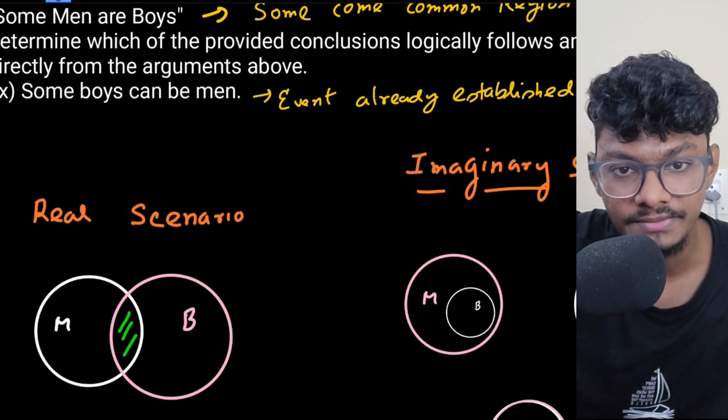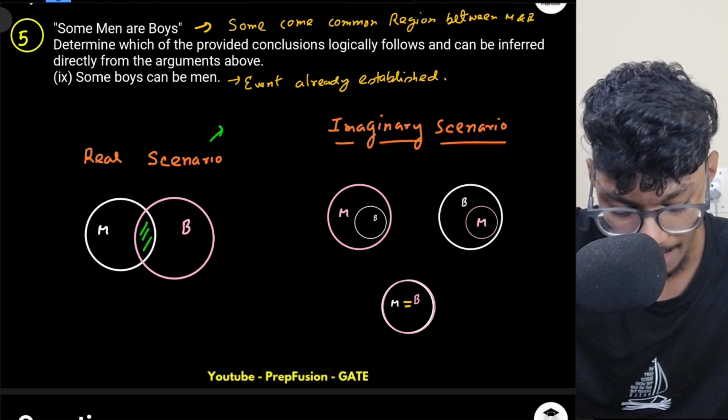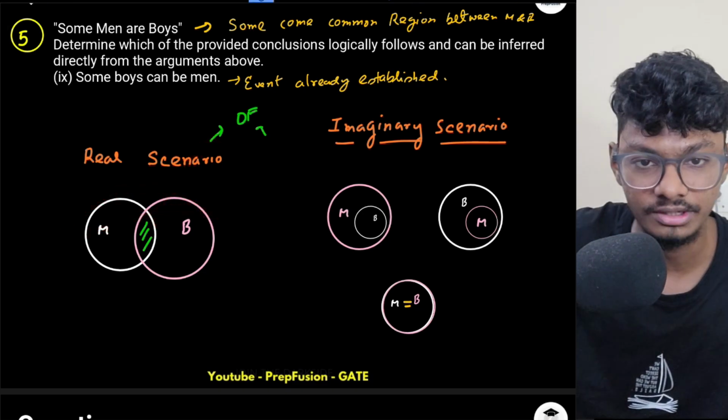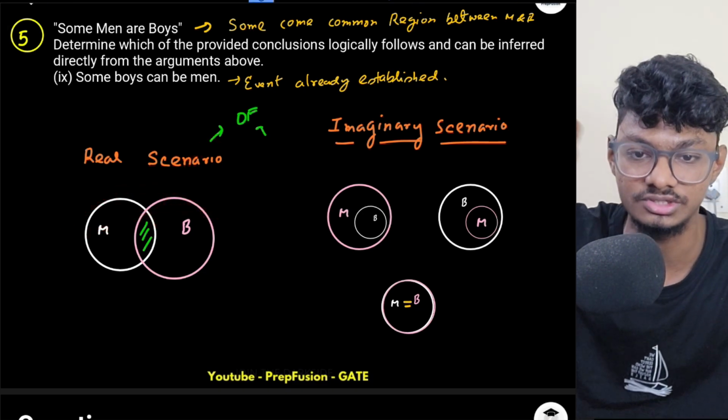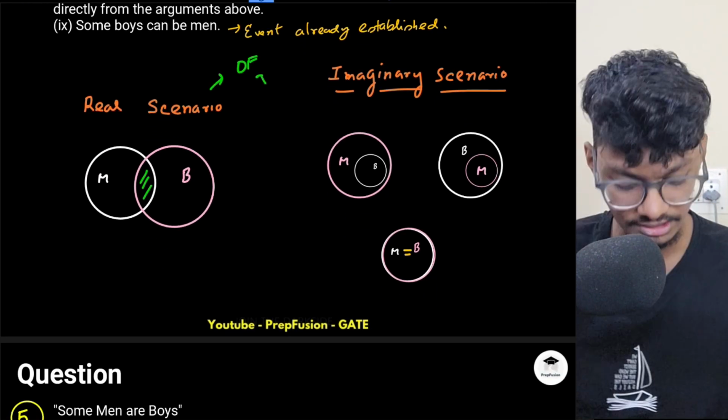So it has been already established. So you are not telling me anything new. So this is definitely false because this has already happened. Definitely false because this is the real scenario. This event has already happened. I already know there has to be some common region. This is always true. This is not a possibility. This is always true. This is a definite thing, right? So definitely false.